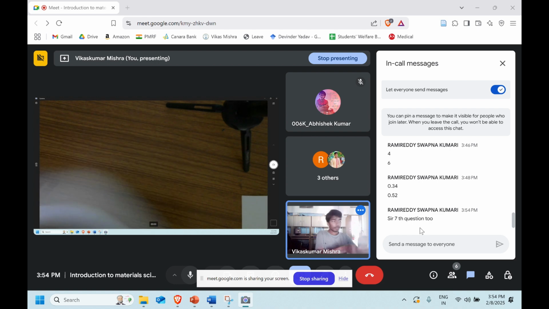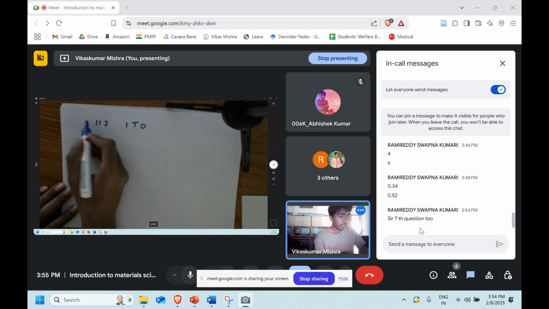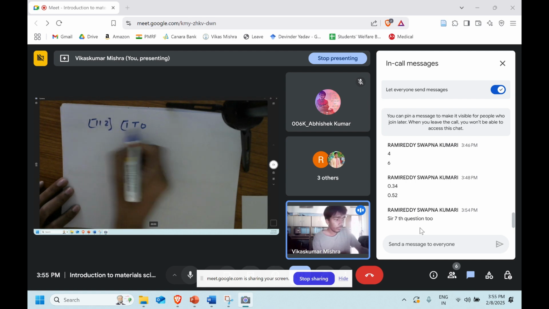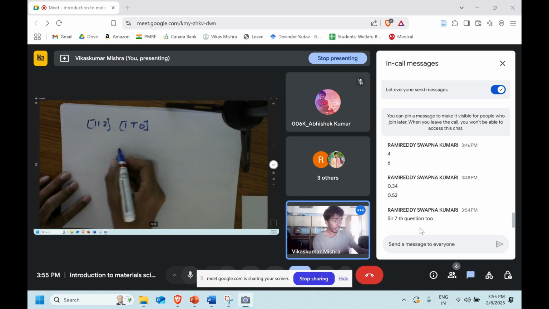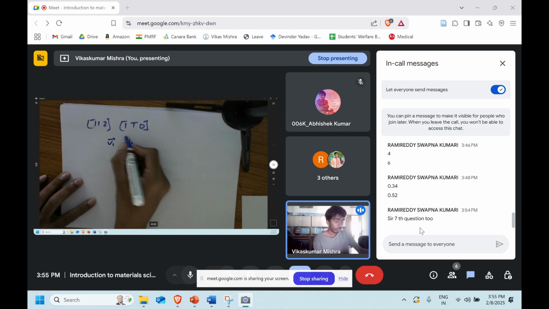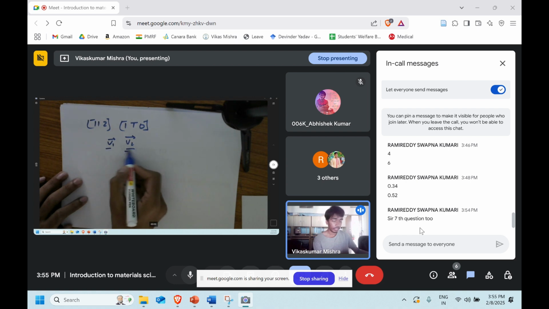Okay, so these are the two directions between which we have to find the angle. It's very easy, just vectors. We know that if we have two vectors, let us say v1 and v2, how to find the angle between them. So seventh question too. Okay, yeah, we'll discuss that. So we have to find the angle between these two vectors v1 and v2.